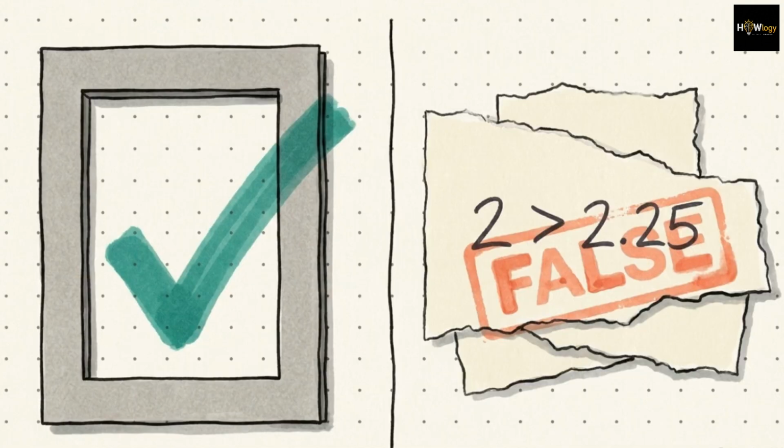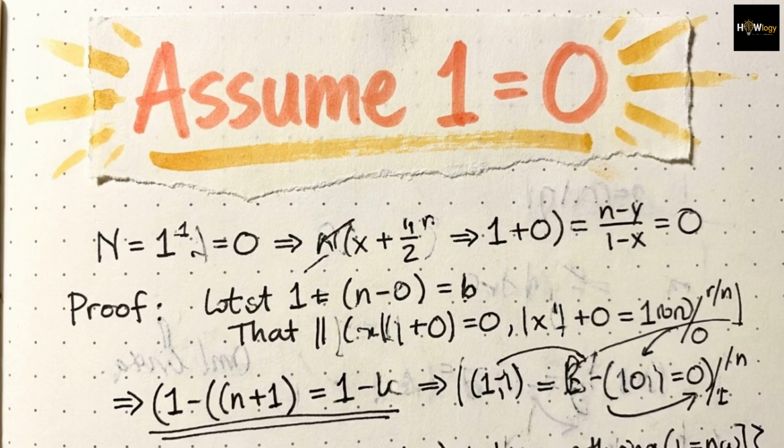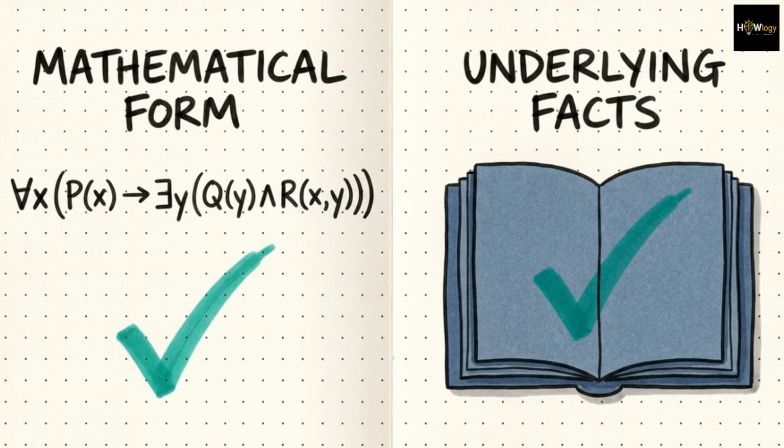The logic template functioned perfectly, but the conclusion is mathematically impossible. The starting premise that the square root of 2 is greater than 1.5 was false. A perfect logical machine fed garbage inputs will output perfectly valid garbage. To find the truth, verify both the mathematical form of the argument and the underlying facts.